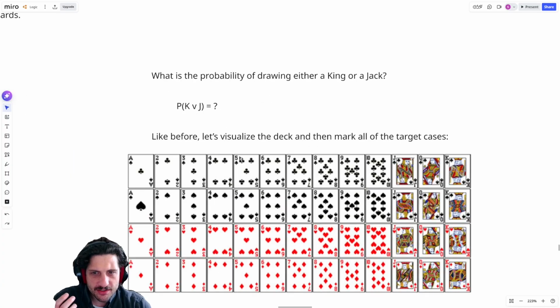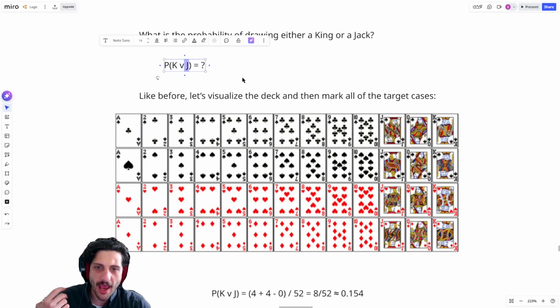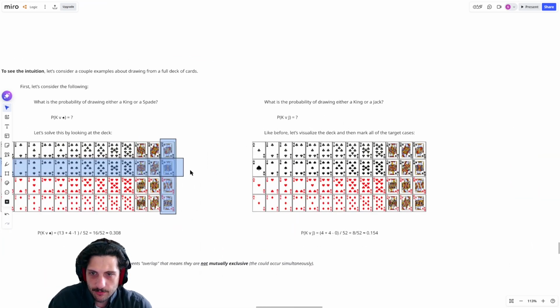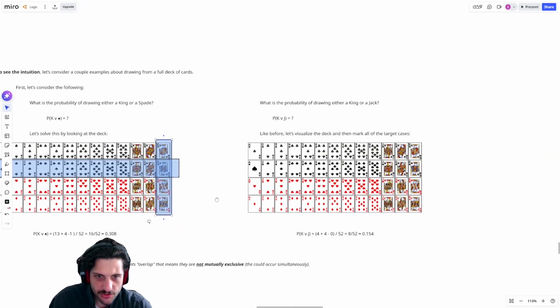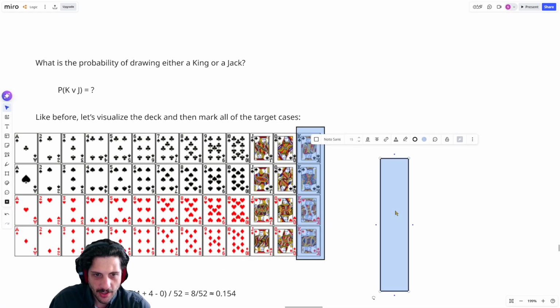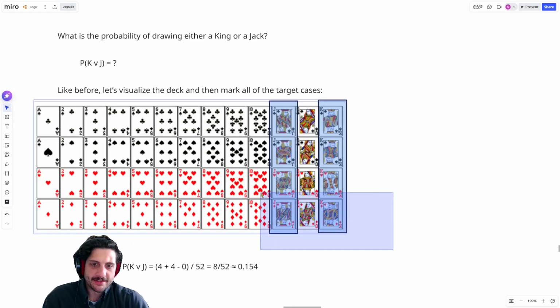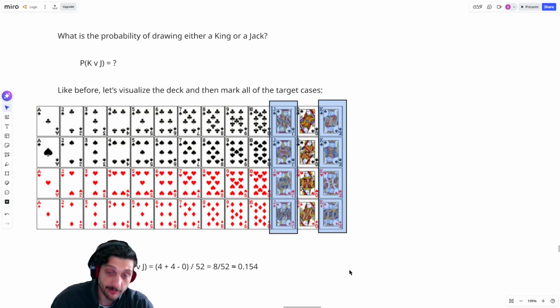So let's compare this to another situation. Suppose I win if I get either a king or a jack. Well, I'm going to do the same process. I'm still just going to count up all my kings. Look, there's 4 of them. And I'm going to count up all my jacks. And then I'm going to ask how much overlap there is. How many kings are also jacks? Well, the idea is none of them.